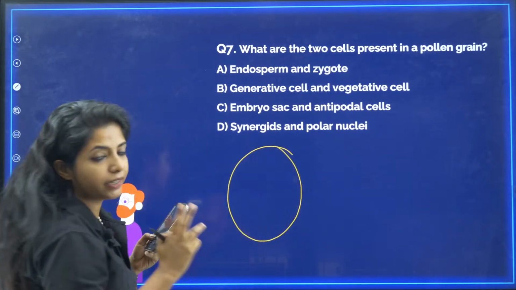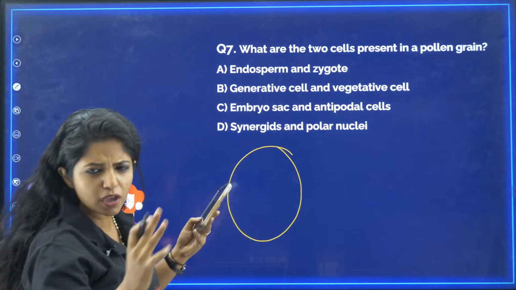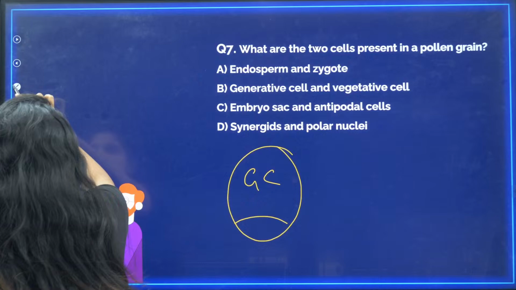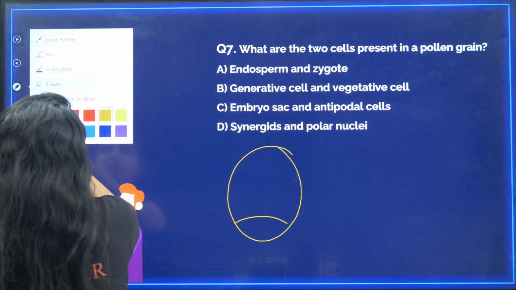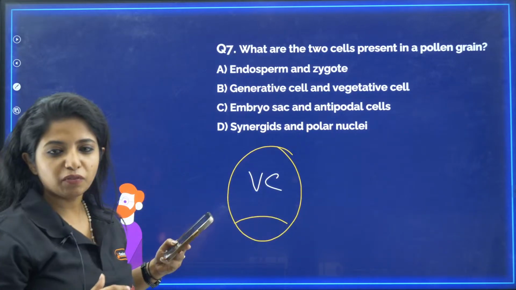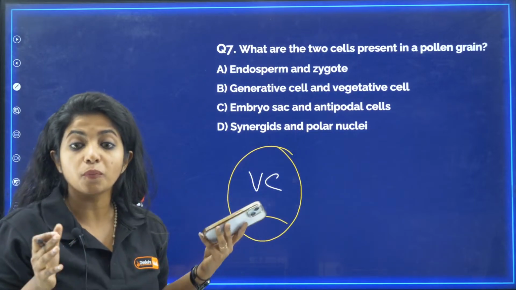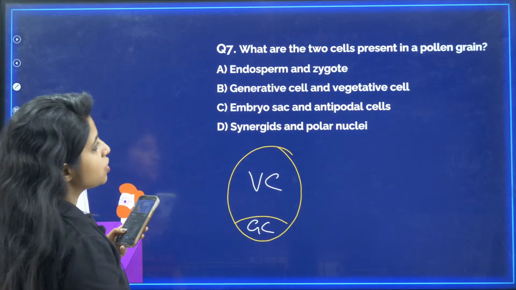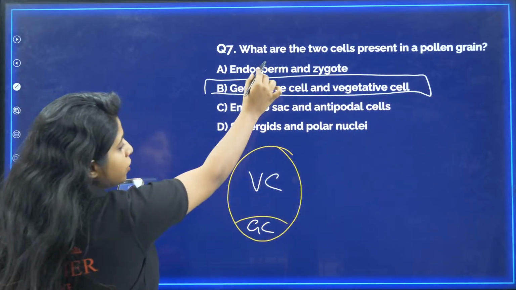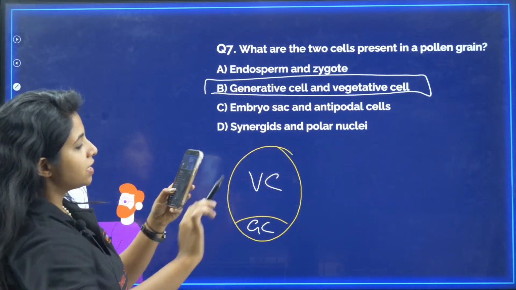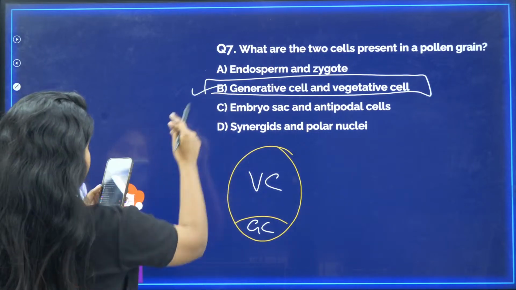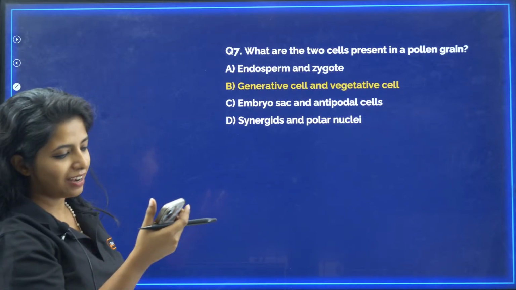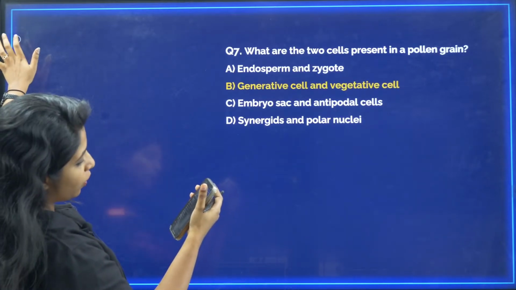So pollen grain, my dear children, has two types of cells, okay. One would be the big giant cell which is known as vegetative cell. It became giant, why? Because it was vegetative. Vegetative things do not move around, right? So it became giant like that. And in the cytoplasm of that you have the generative cell, so your answer becomes generative cell and vegetative cell, not endosperm and zygote, not embryocyte and antipode cells, not synergids and polar nuclei. So all of you gave B as an answer. Kudos to all my children, chota champions out there. Really proud of you, okay? I hope all of you got it.